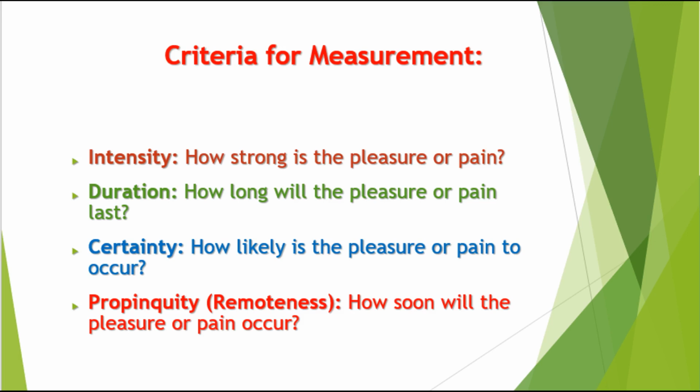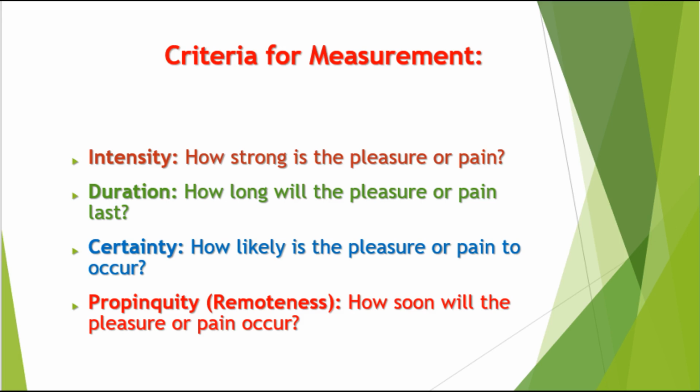Number 2, duration. How long will the pleasure or pain last? Means time period or time span or continuation of the feeling of pleasure and pain. Number 3, certainty. How likely is the pleasure or pain to occur?